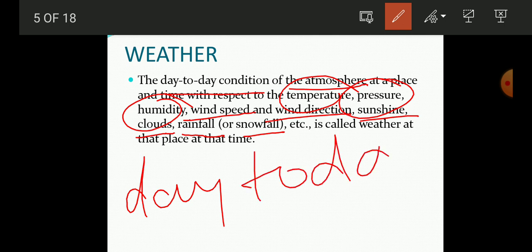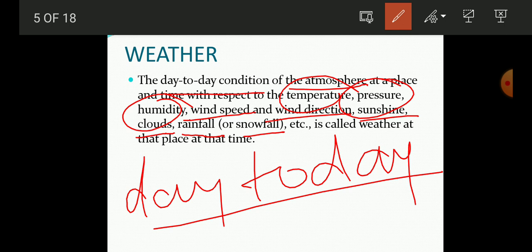We get the information of day to day, like what the weather is going to be on a particular day. That information comes from the different parameters used to identify the weather.